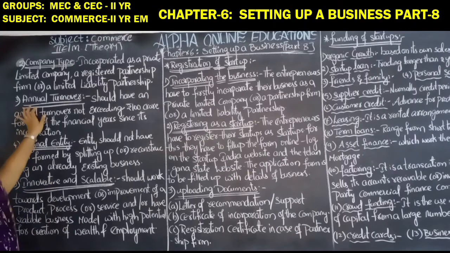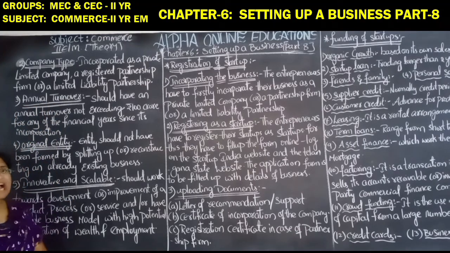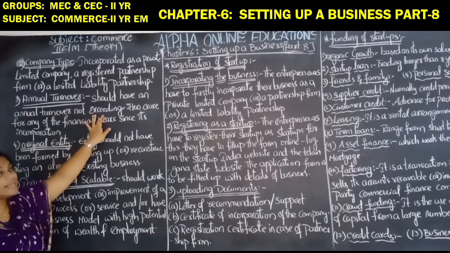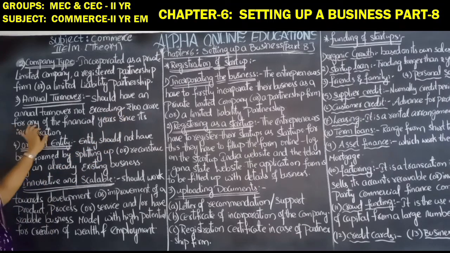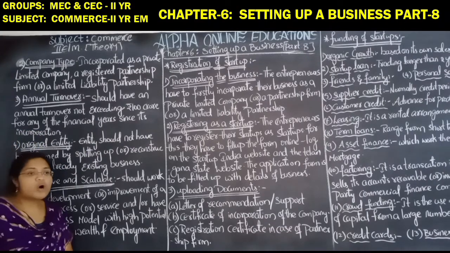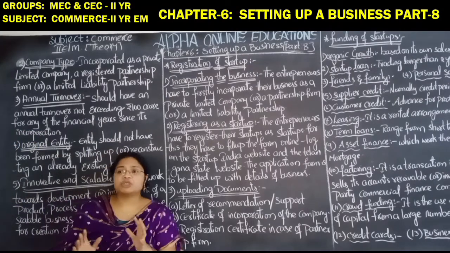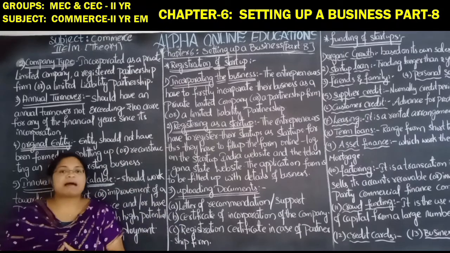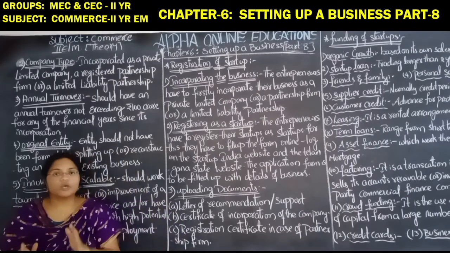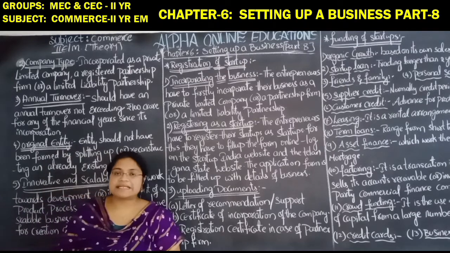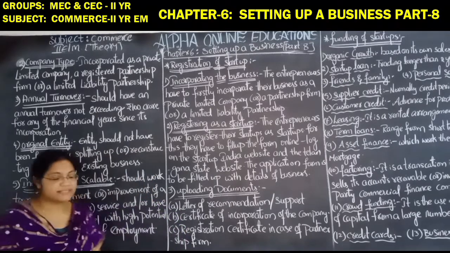Next, annual turnover. What will be the annual turnover? It should have an annual turnover not exceeding rupees 100 crores for any financial year since its incorporation. So since its incorporation, its turnover every year should not exceed rupees 100 crores. The turnover should not exceed that.